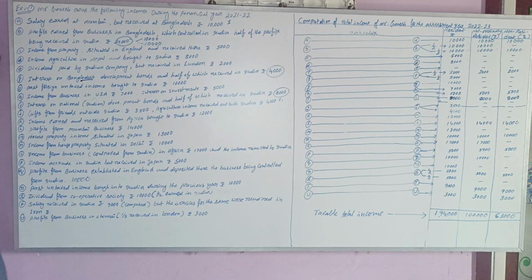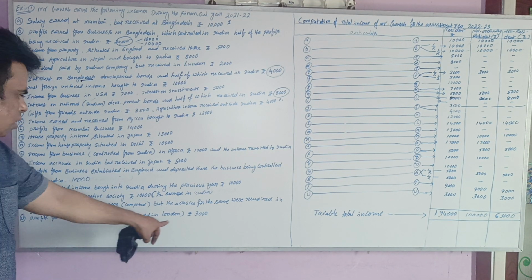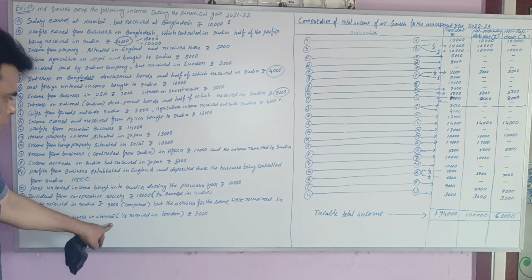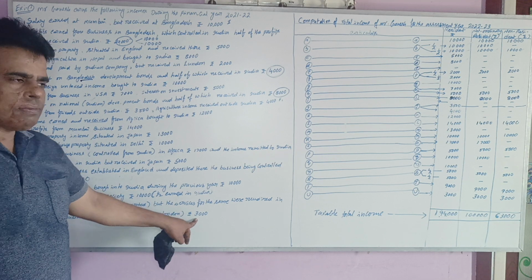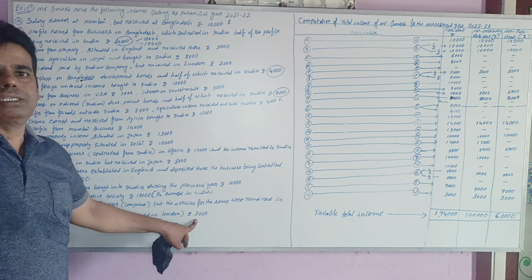Next, the last point is profits from business in Chennai, one third received in London, 3,000. I already explained about the previous points. So profits from business in Chennai, 3,000, should be treated as earned in India.